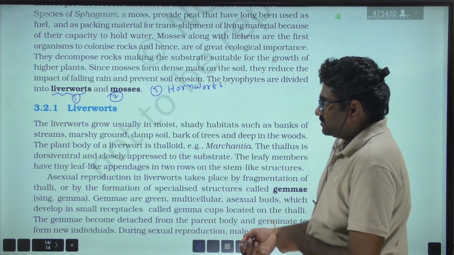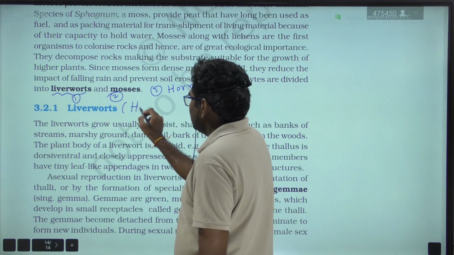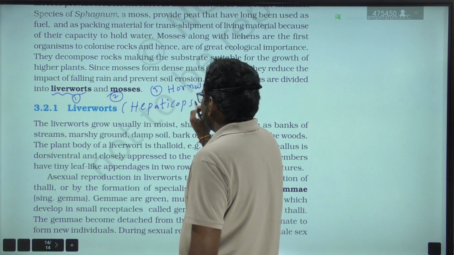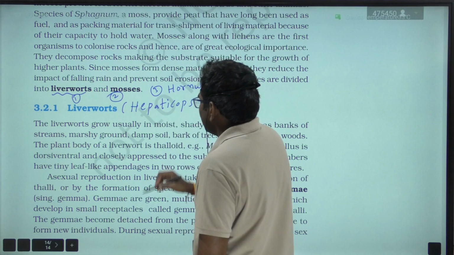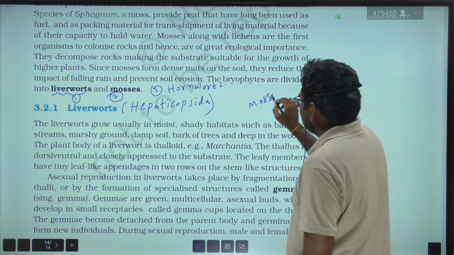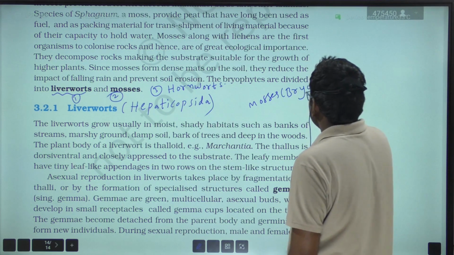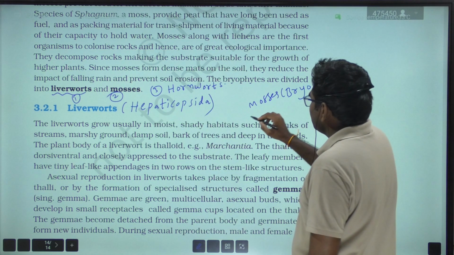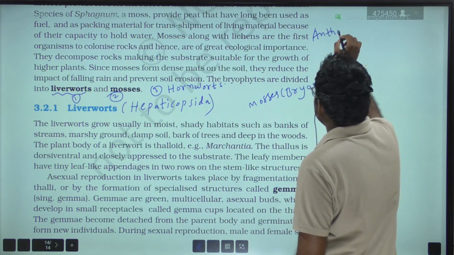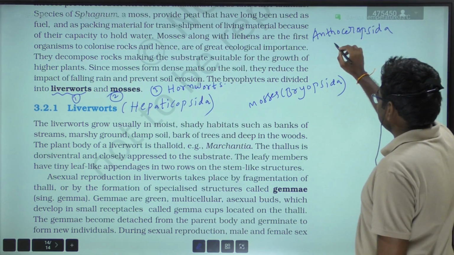So liverworts are also called Hepaticopsida. Mosses are also known as Bryopsida, whereas hornworts are also known as Anthocerotopsida.